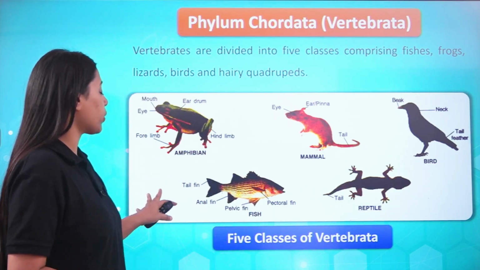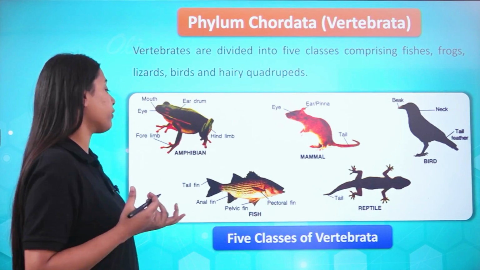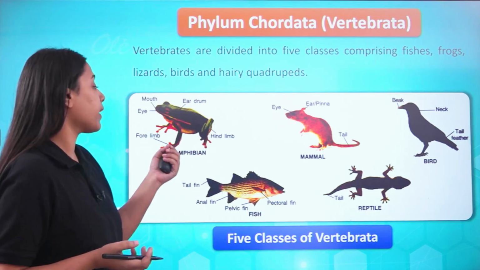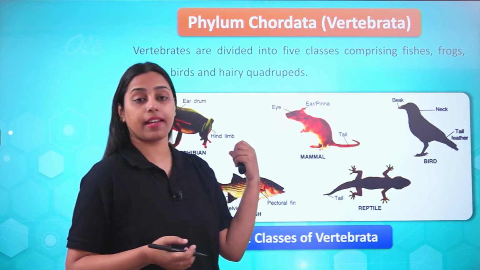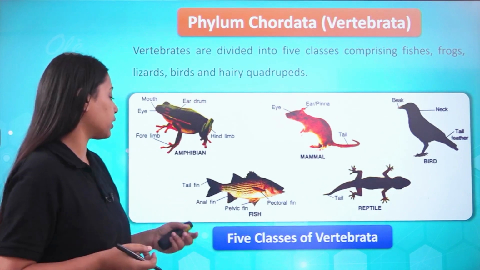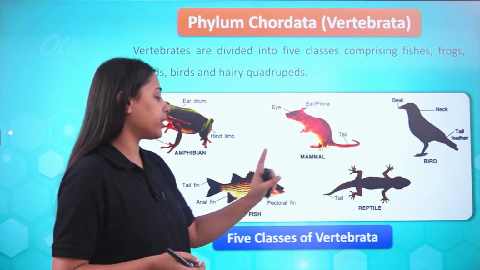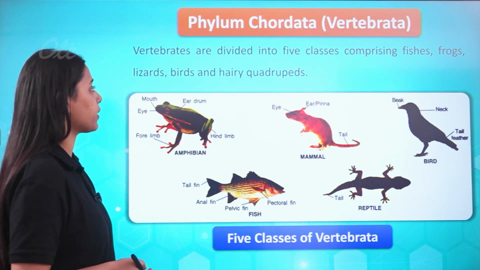These are the examples for amphibians, which are capable of living on land and in water both. That is why it is called amphi, which means both. Mammal, rat is an example, humans ourselves are an example. Bird belongs to the Aves class, then fishes are there, then reptiles are there. So these are the 5 classes of vertebrates which are present.